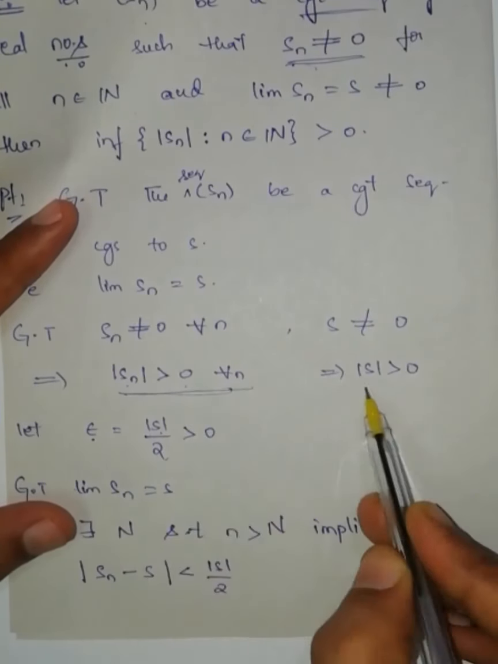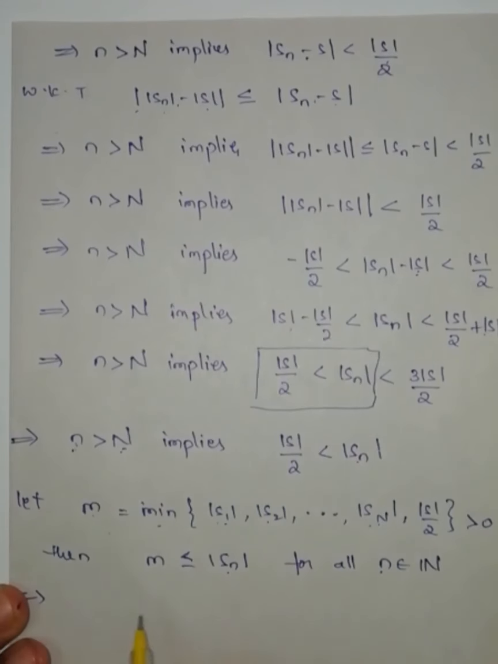This implies m is less than or equal to the infimum of modulus of Sn such that n belongs to the set of all natural numbers. This is a lower bound and this is the greatest lower bound of the set. The difference between a normal lower bound and the greatest lower bound is that the greatest is always greater. So then only we will say this one is greater, and we got here m is greater than 0. So here I can write m is greater than 0.